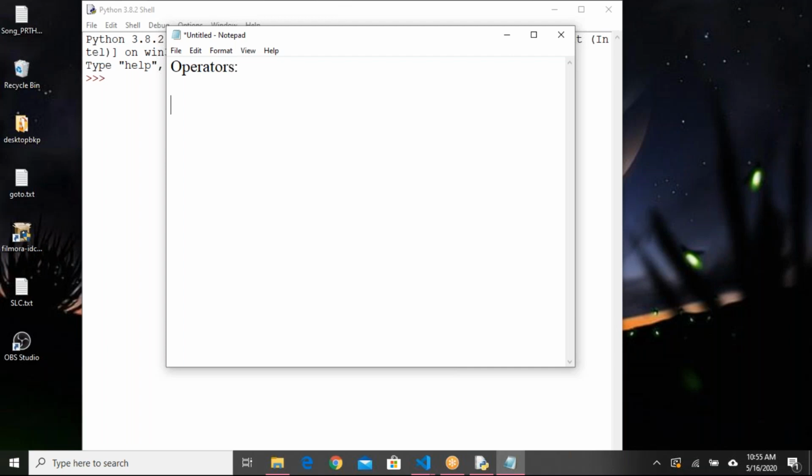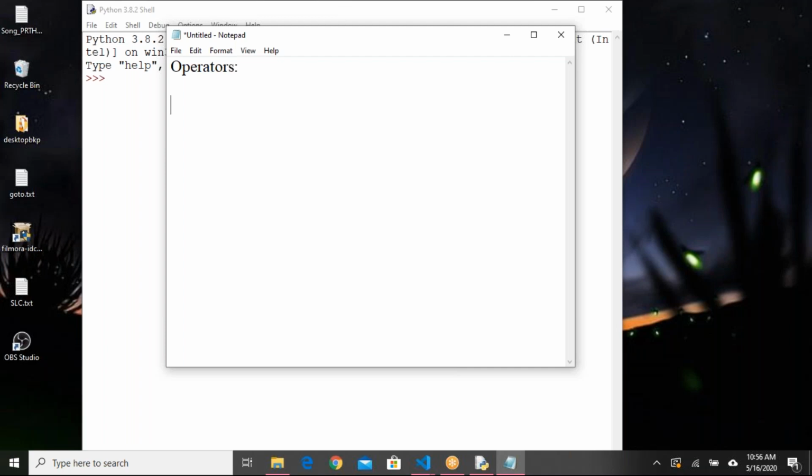Any other better definition? Can we add any type of data? Yes, we can use different types of data. We can do an operation between two operands. Yes, that is the definition, correct.